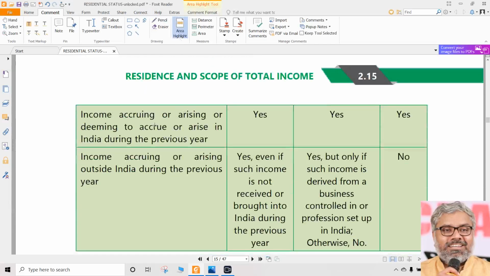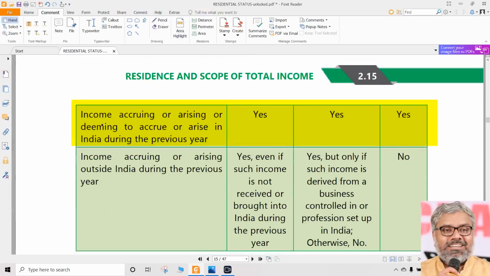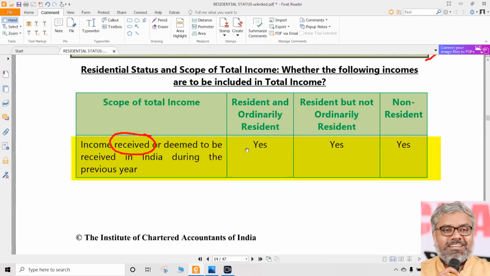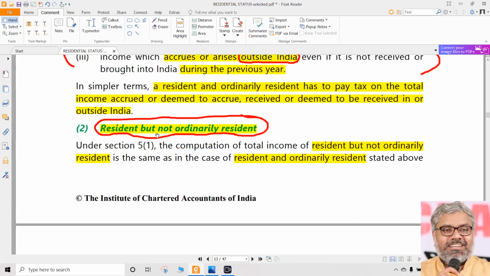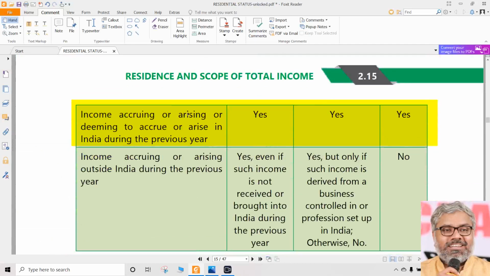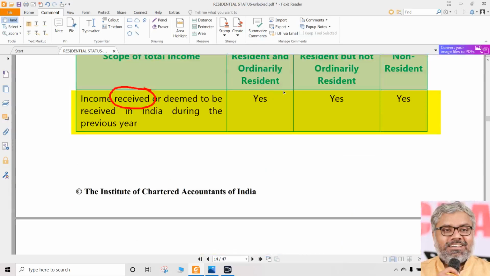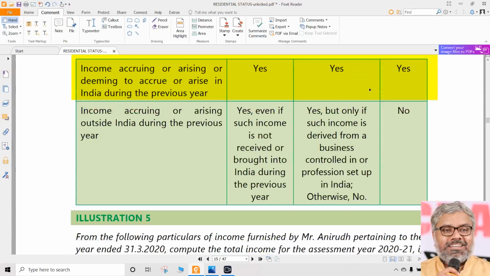Then we have income accruing or arising, or deemed to accrue or arise in India. Then also it is taxable in all cases. These are, if you remember, the first 2 points we were talking about. In all the 3 cases, first 2 points were these 2 only. Income received or deemed to be received in India. Income accrued or deemed to have accrued or arisen in India during the previous year. That is also taxable for everybody. Whether it is ROR, RNOR, NR, doesn't matter. It is taxable in all cases.